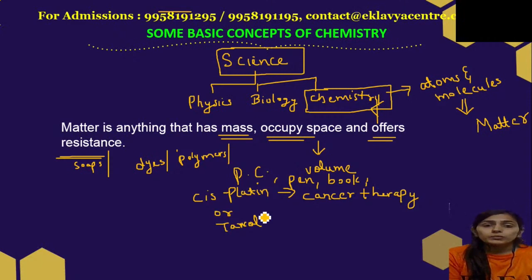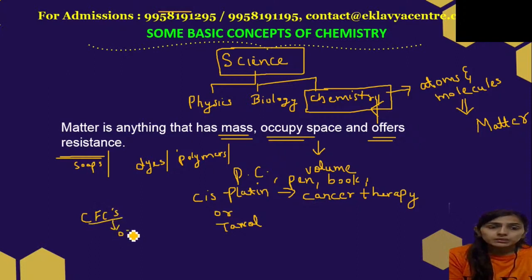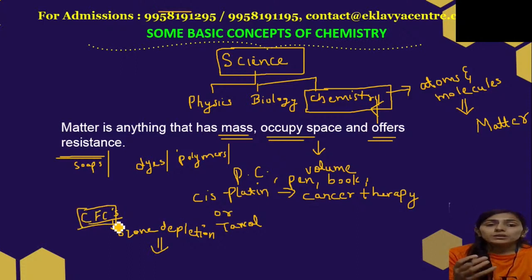Even, we have fluorocarbons. Yes, we have CFCs, which actually deplete the ozone layer. So scientists are finding an alternative to CFCs, so that the depletion of the ozone layer can be stopped and our environment can be saved. So this was just the introduction of this chapter.